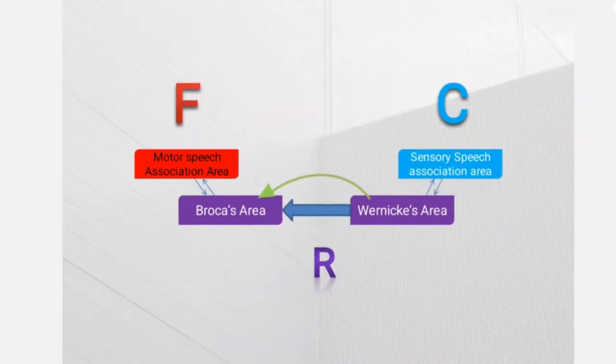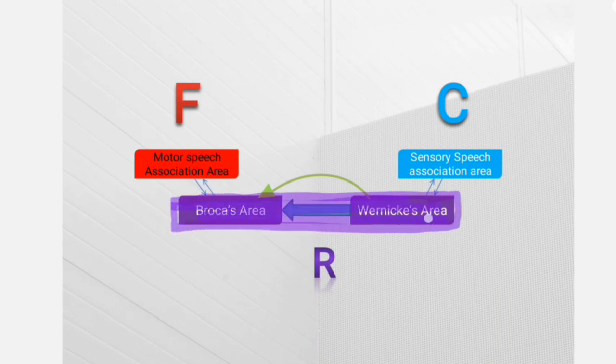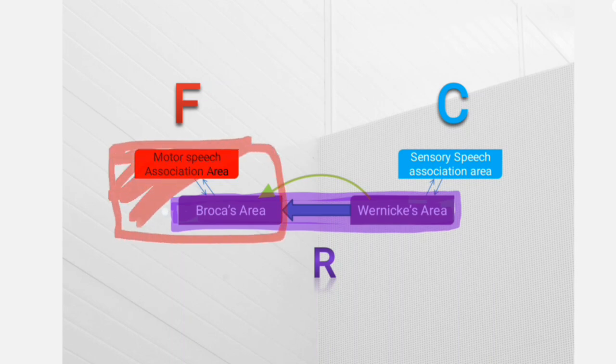நம்ம இப்போ ரெப்படிஷன் பற்றி பார்க்கலாம். ரெப்படிஷனுக்கு we require these 3 things, that is the Wernicke's area, arcuate fasciculus and Broca's area. ஸோ இந்த ஏரியாவில் if there is a lesion, it is going to cause impairment of repetition. Next, fluency. So for fluency we require the Broca's area and also the motor speech association area. So when there is a defect in this area, there is going to be a defect in the fluency.